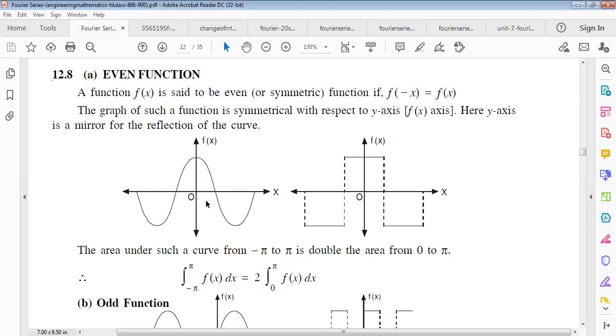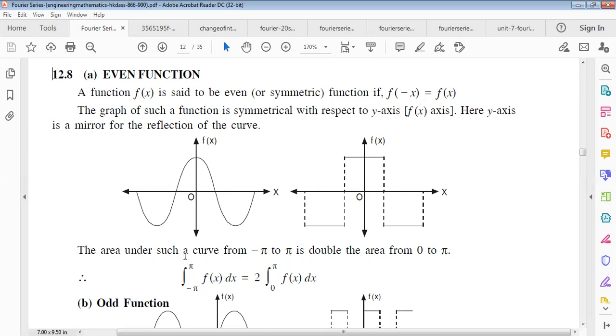Similarly we can define another wave function like this, where the y-axis acts as a mirror for the reflection of the curve.